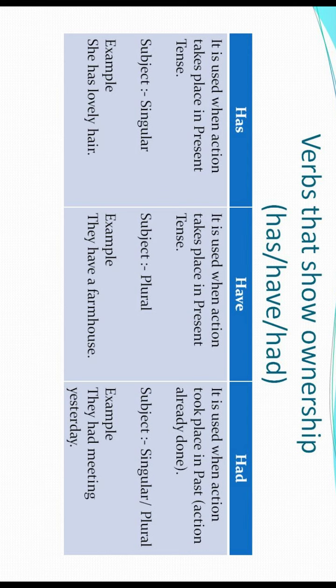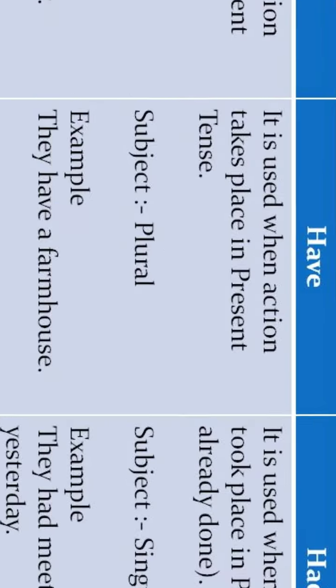Now we have the final one, that is had. When is had used? It is written very clearly, had is used when the action took place in the past, when the action is already performed. In that case you will use the verb had. It doesn't matter what the subject is, singular or plural, you will always use had when the verb shows ownership, right? The example here is, they had a meeting yesterday. What did they have? They had a meeting yesterday.